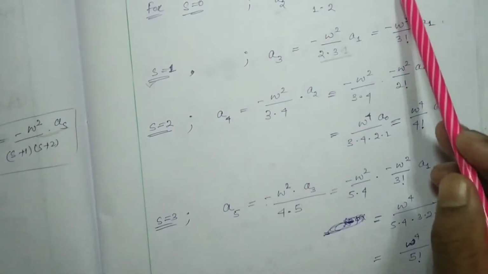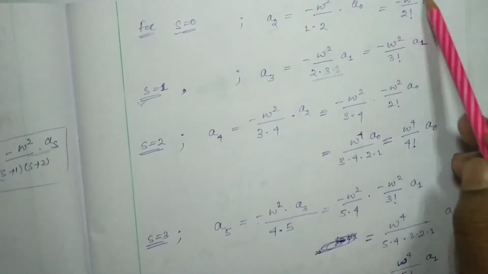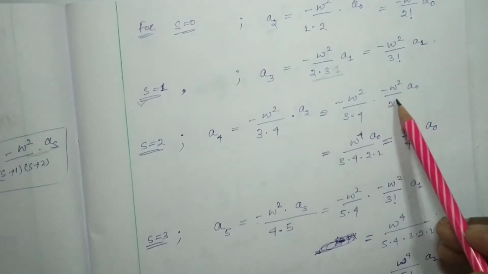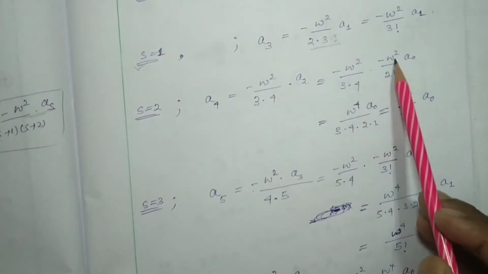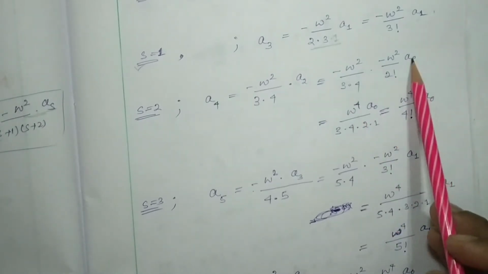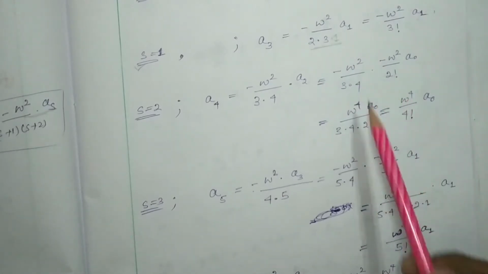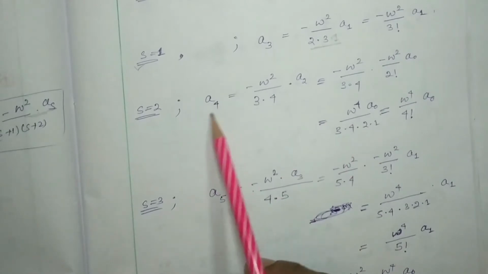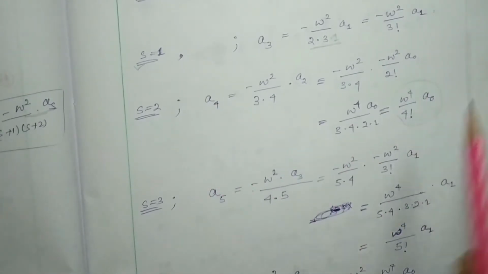We have to just substitute this value over here. So I have substituted for this a2, that means minus omega square by 2 factorial a0, right? So it will be omega to the power 4. Minus minus will be plus, omega square becomes omega to the power 4, and a0 will be here, and in the denominator we get 3 into 4 into 2 into 1, that means 4 factorial. We found that a4 will be omega to the power 4 by 4 factorial into a0.